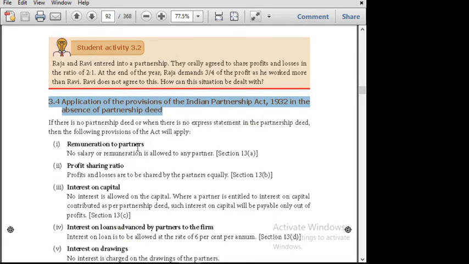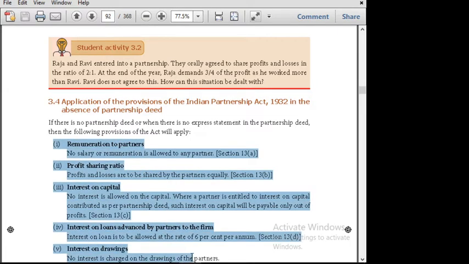What are they? Remuneration of the partners. This content is more important. Based upon this, you will have one question from the examination point of view. What does that mean? Remuneration refers to salary. No salary or remuneration is allowed to any partner according to section 13A.